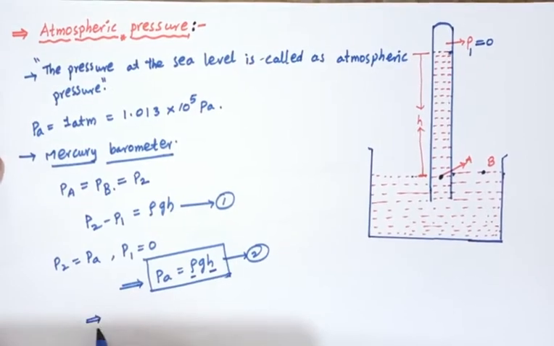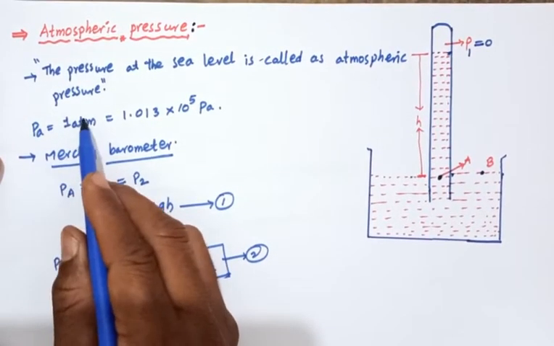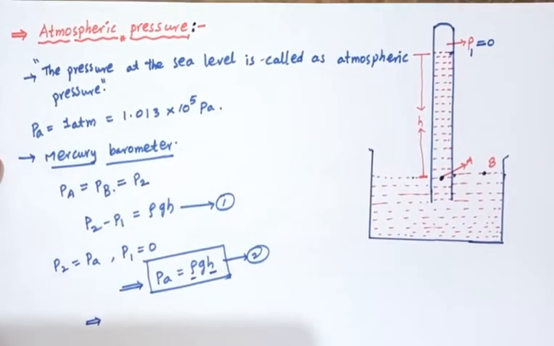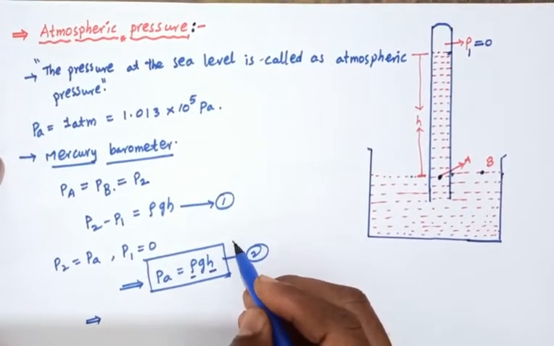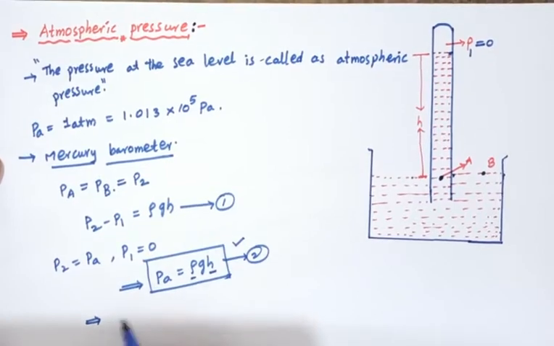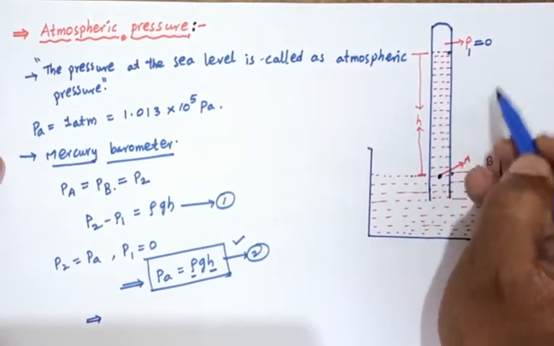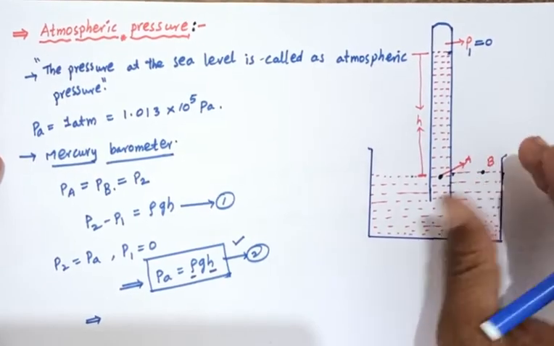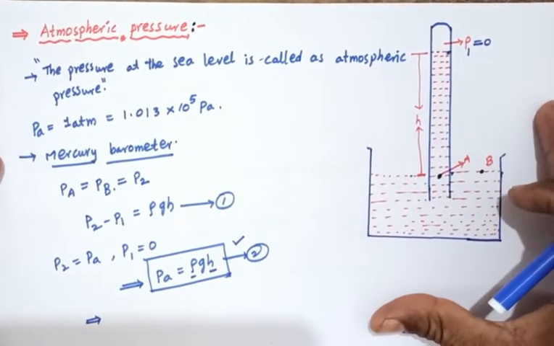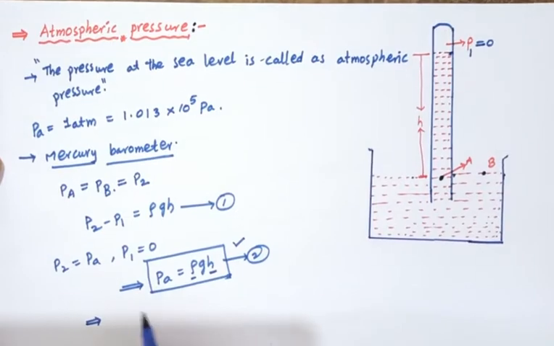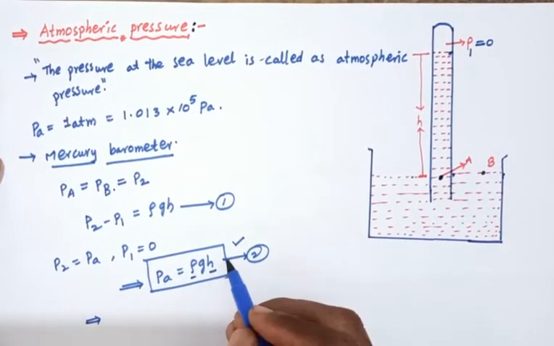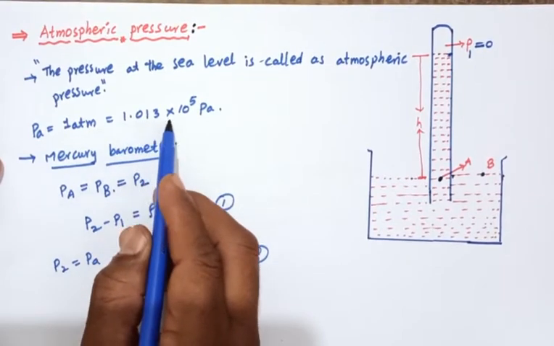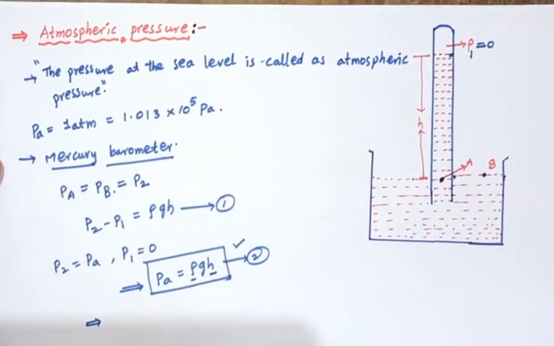Okay, so what is atmospheric pressure? Atmospheric pressure is 1.013 into 10 to the power of 5 pascals. We can also find it out experimentally. Torricelli, an Italian scientist, first invented this apparatus, the mercury barometer, and experimentally proved the atmospheric pressure is 1.013 into 10 to the power of 5 pascals.